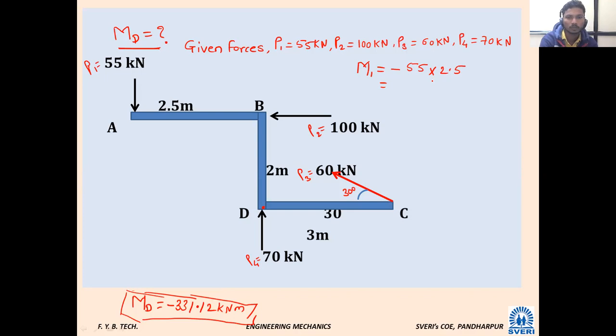I have taken the 55 kilonewton force, and we want to calculate the moment at D. Here I have written on the corner. Or have you taken point B? What is the answer?